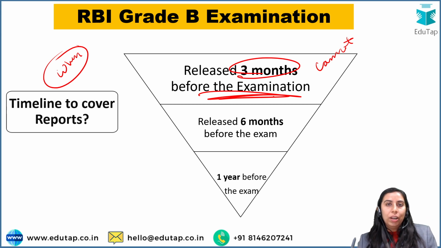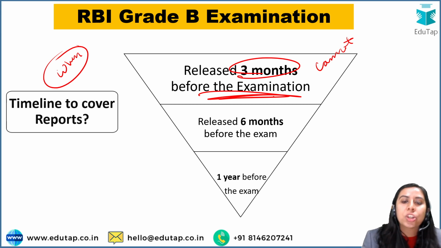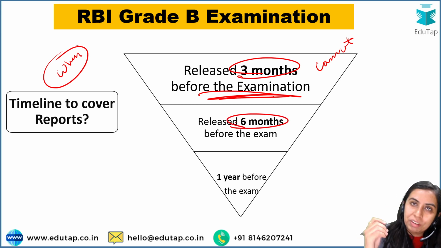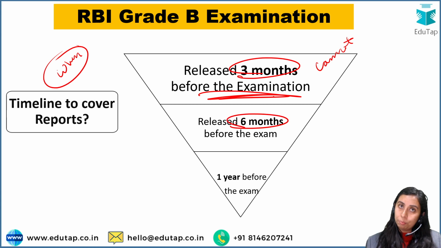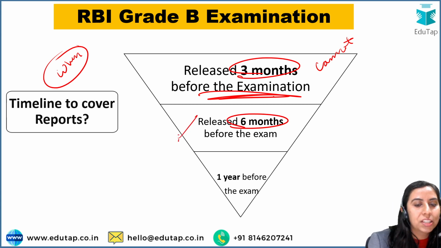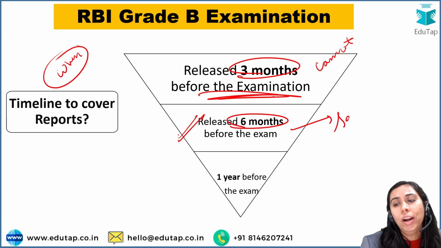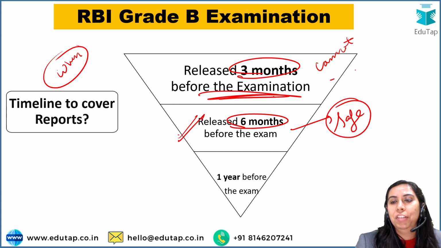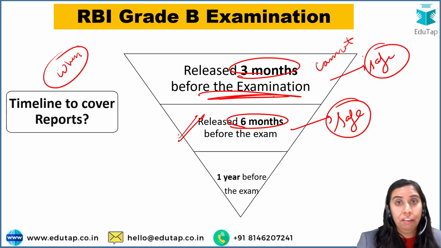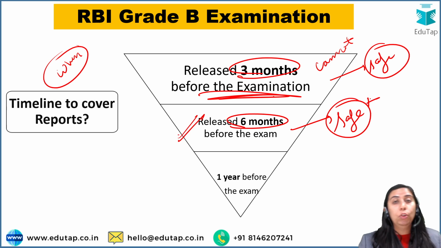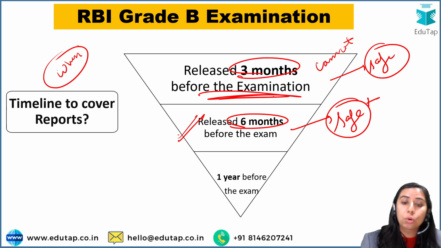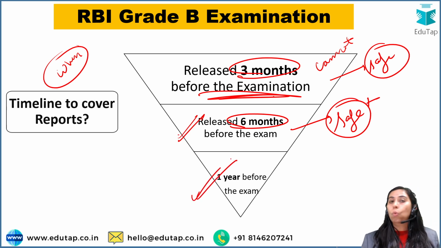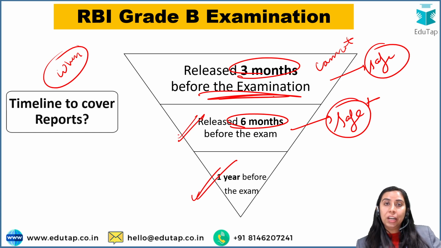On the other hand, if you have a time crunch, then you can ignore the previous 6 months. But if you have time, if you have been preparing well for the examination, cover 6 months, because then you will be in quite a safe zone, right? Safe plus, I would say, because if all the dimensions are covered, then you will become safe plus. And if you have time and cover 1 year of reports, obviously it won't be feasible for you to cover each and every report and each and every dimension.